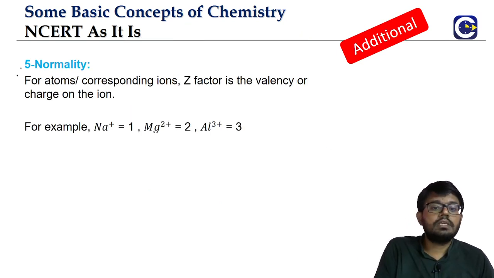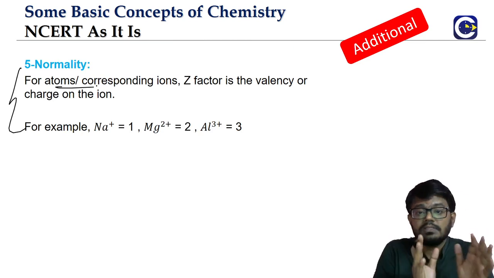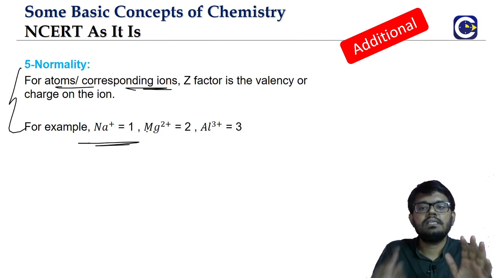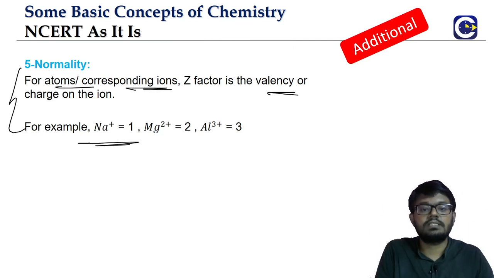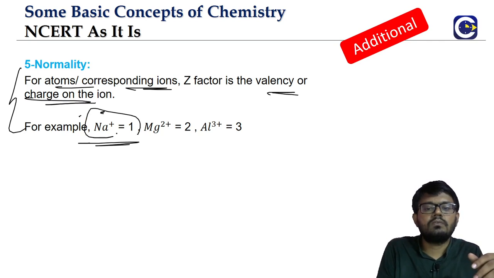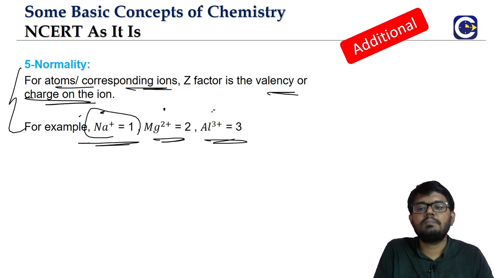Now let us go to the next one, which is the atoms or their corresponding ions. Look at this: the valency, or the charge of the ion, will be the Z factor. Na+ means what is the valency here? 1. Mg2+ means what is the valency? Al3+ means, just make a note of it.